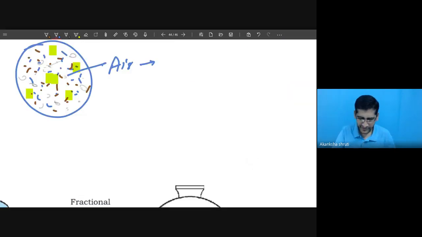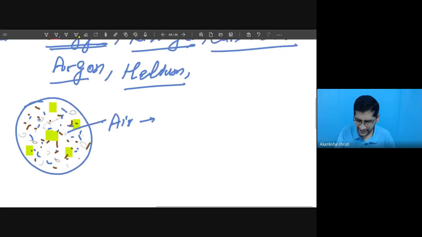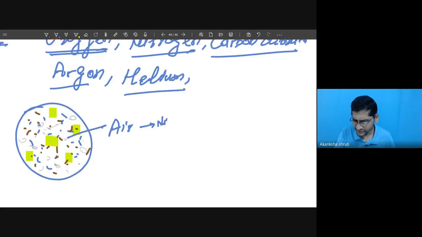Nitrogen is present in the maximum amount, in its molecular form, denoted as N2.